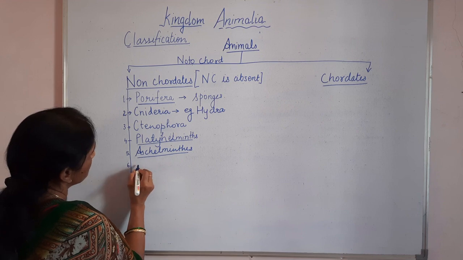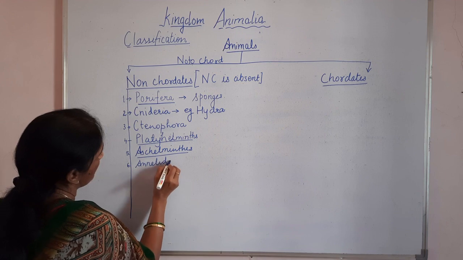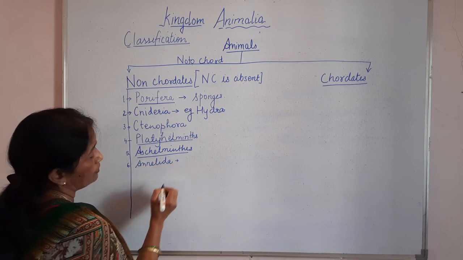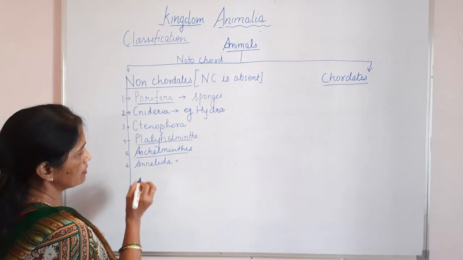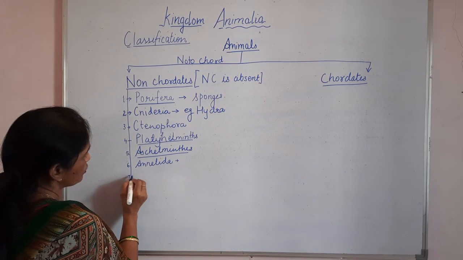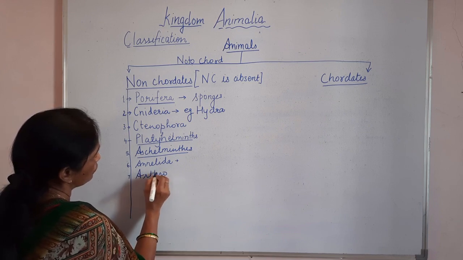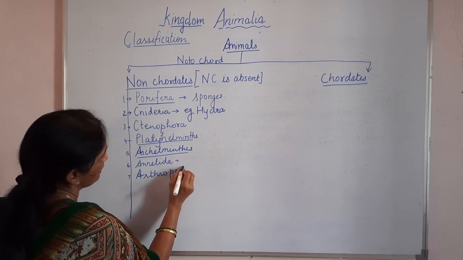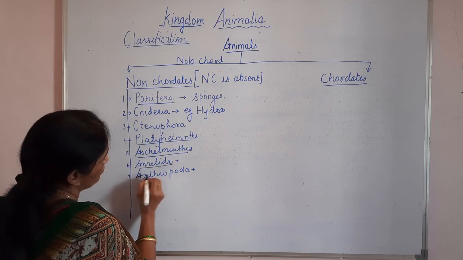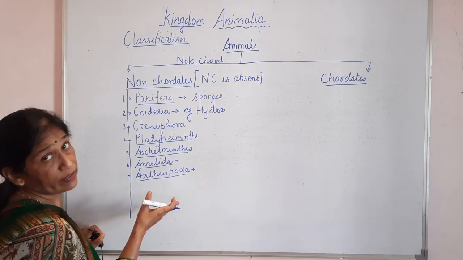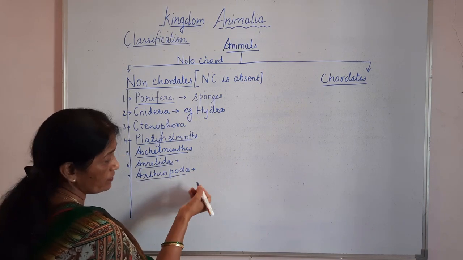Then the next one is Annelida, and this includes earthworm, Nereis, leech, all come in Annelida. Then the next one is Arthropoda. We can say it is the largest phylum. Among the non-chordates, it is the largest phylum. In fact, it's the largest phylum of the animal kingdom, and this includes all insects.